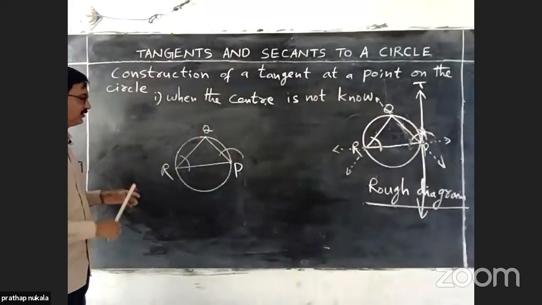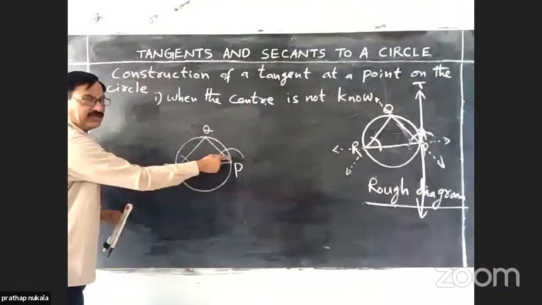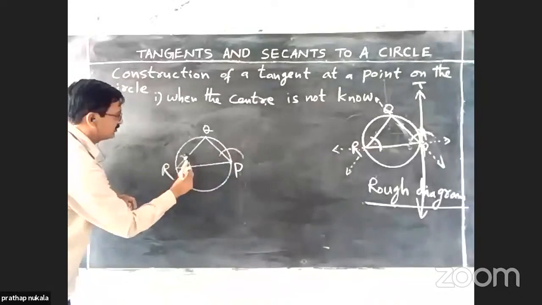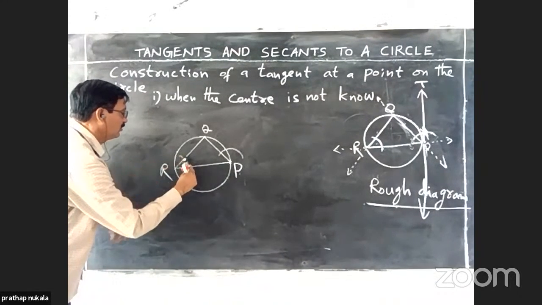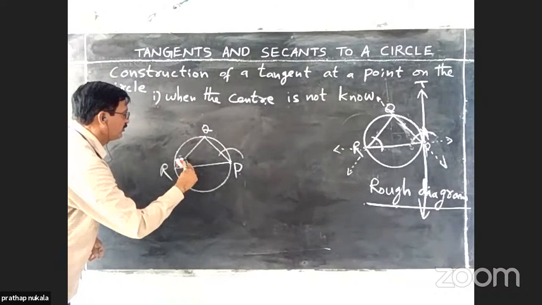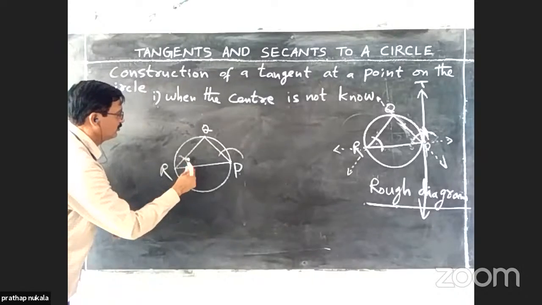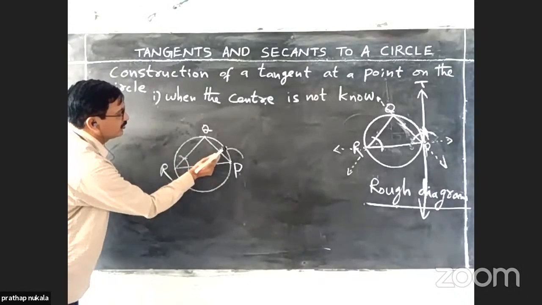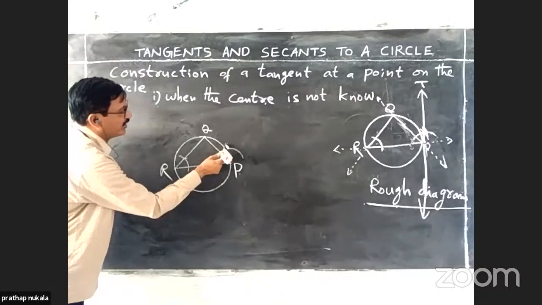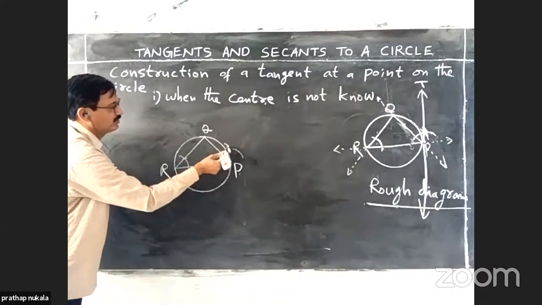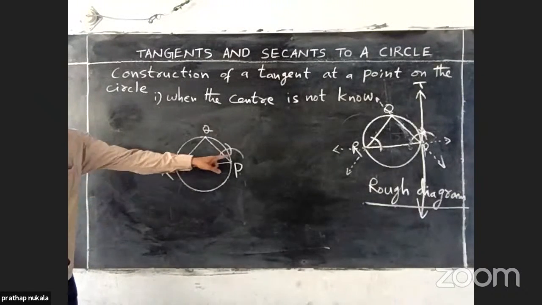Next, for making equal angles here, just adjust. Here also, from this point, draw an arc like this to make equal angle.